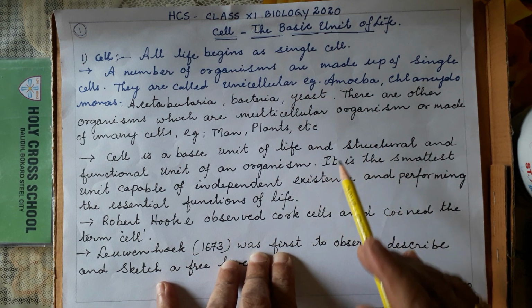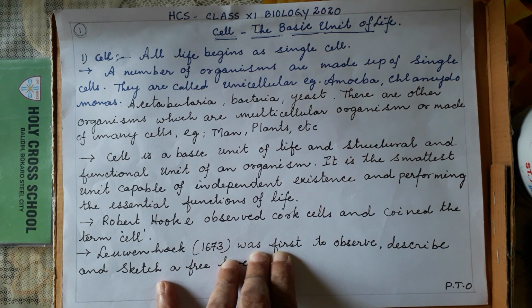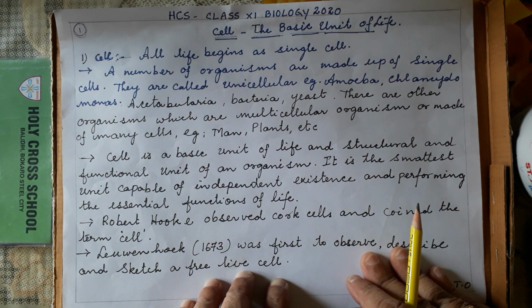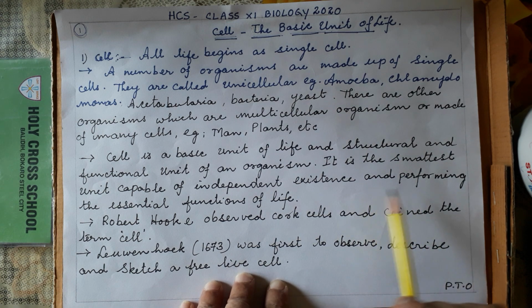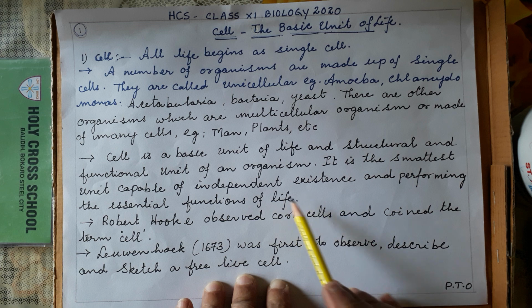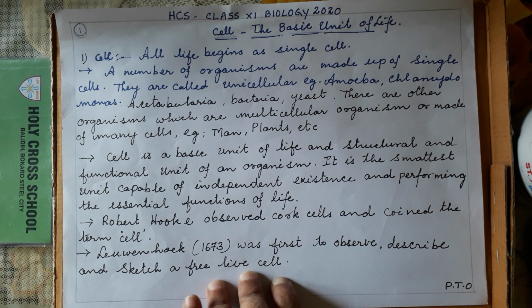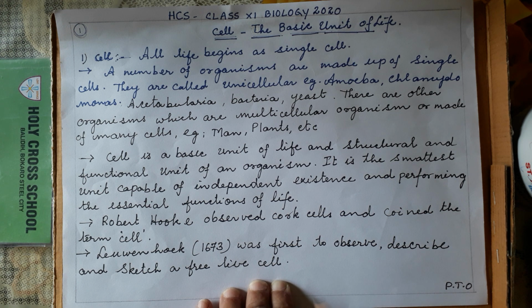Depending upon the different places, different structures will be there. So it gives the basic structure, like the cell membrane and, inside the cell membrane, the protoplasm. A particular cell gives a particular structure. Different places, different functions, and the structures also change. This is the smallest unit capable of independent existence and performing the essential functions. First of all, any living organism, this is the smallest unit, and smallest units like that cell join and make an organism. Okay, the first who observed the cell was Robert Hooke.